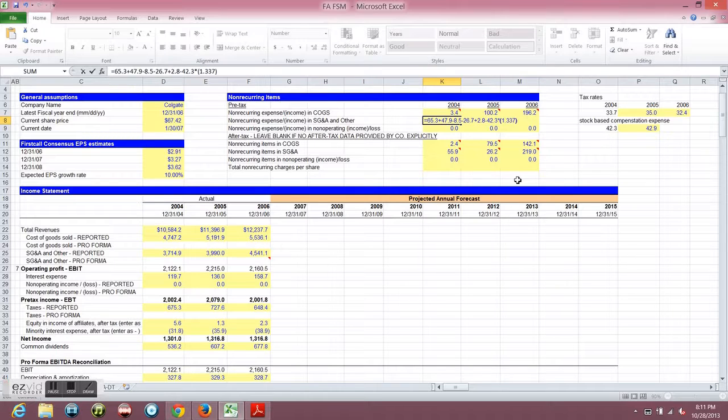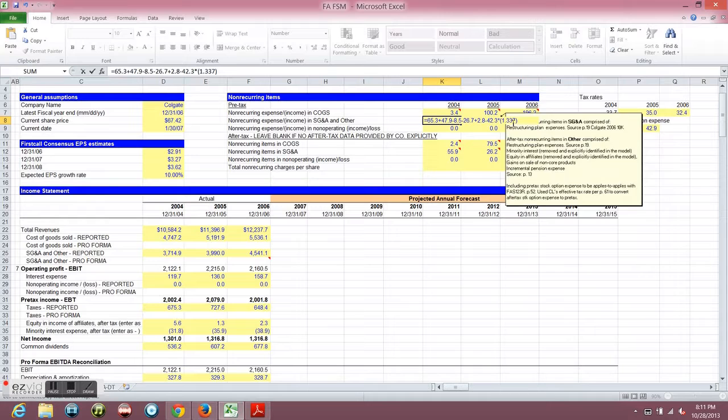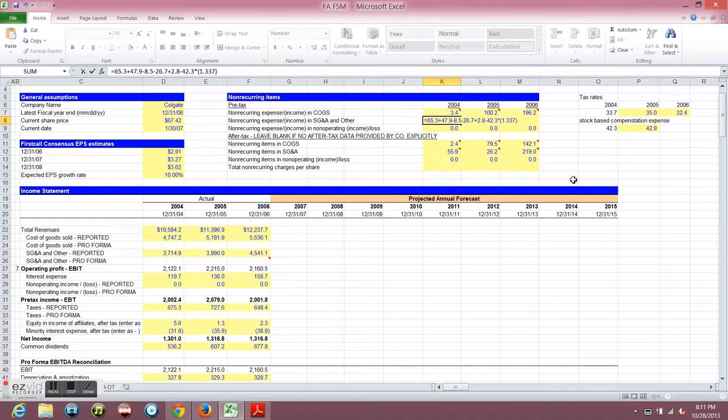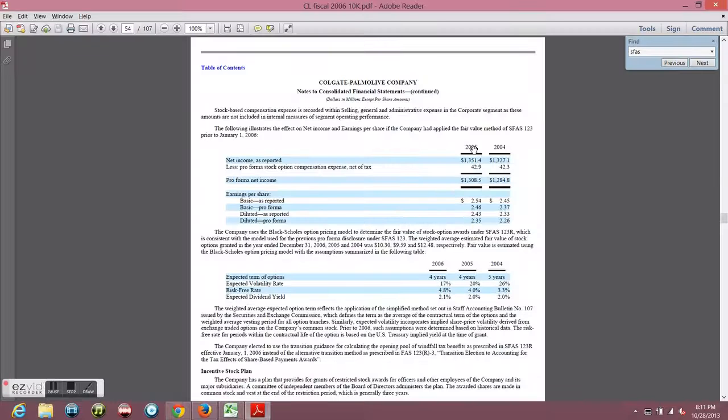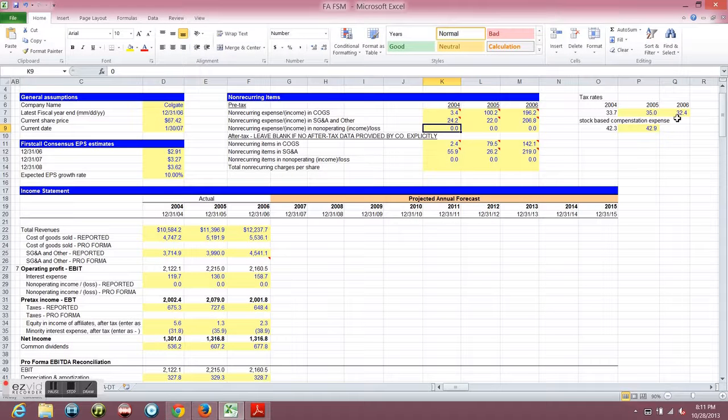1.337. Now, you're going to tell me, wait a minute, why are you multiplying by 1.337? Where did you get this number from? Well, I got this number from my tax rate. The reason I'm multiplying by 1.337 is because this is an after-tax amount, not pre-tax, and we're going to bring it back to pre-tax. But how do I know it's after tax? Well, when I read through my line, it says net of tax, which is another name for after tax. That's why I think this is after tax.